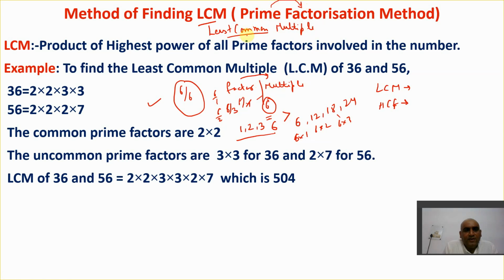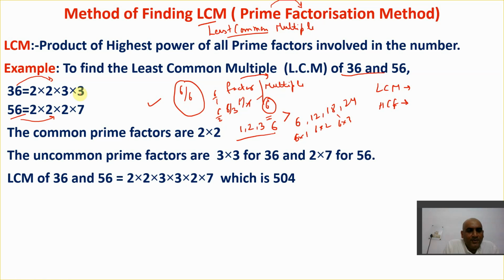So in order to find the LCM, what do we need to do? Let us say the question is to find the LCM of 36 and 56. All right, so we have two numbers given. We need to use the prime factorization technique. First, break the numbers into their prime factors. So now we have broken 36 into its prime factors like this, and in a similar way 56 into its prime factors like this. I will not say again how to find the prime factors. I've already told you.